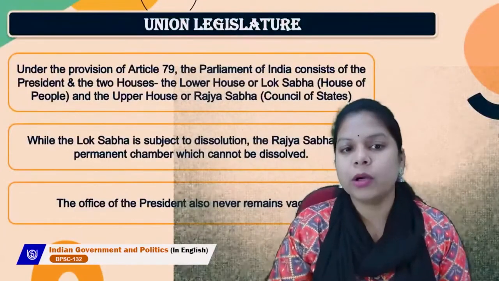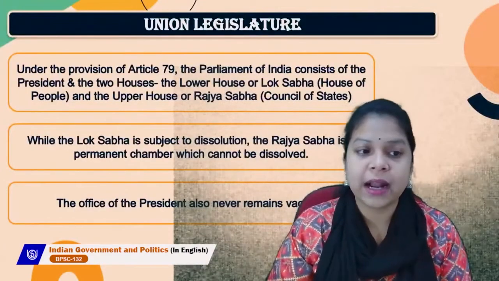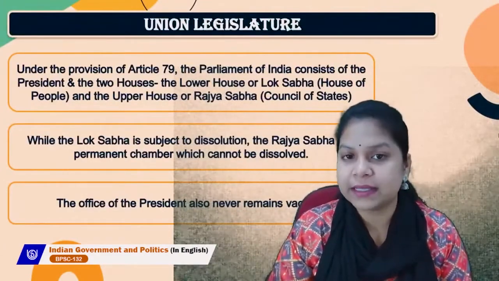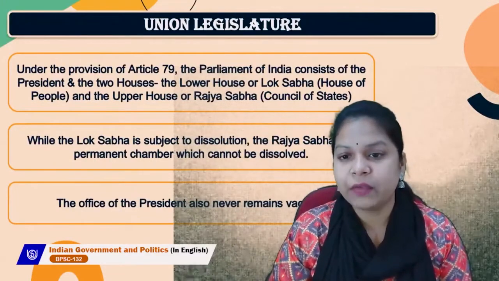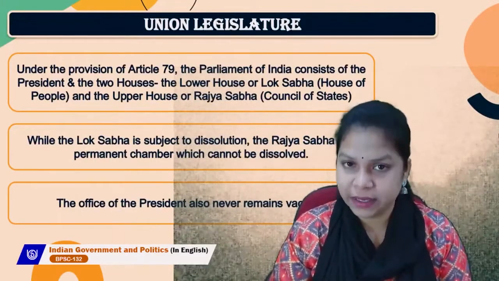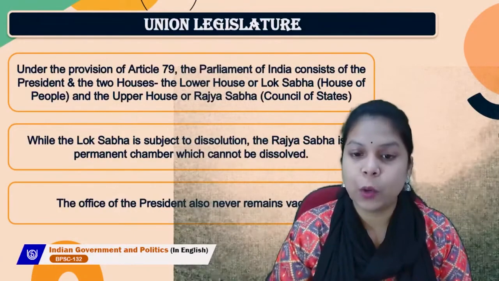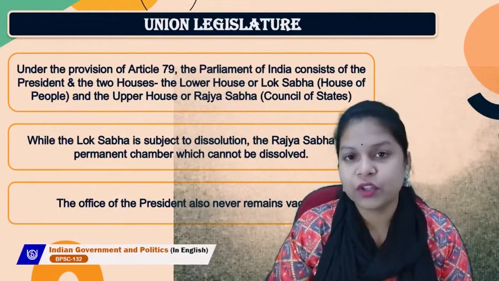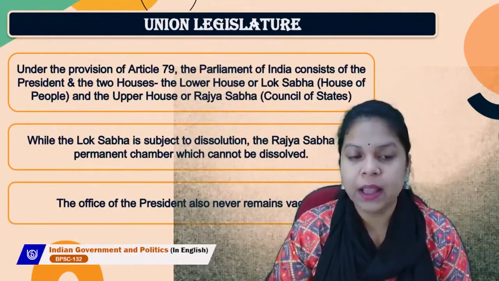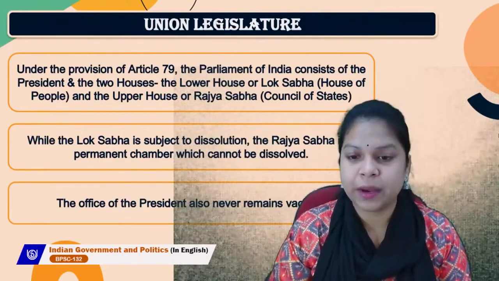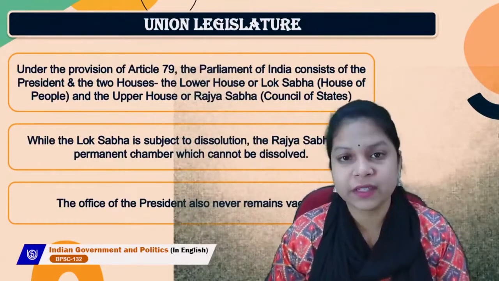So, let's talk about the union legislature. Under the provision of Article 79, the Parliament of India consists of the President and the two houses: the lower house or Lok Sabha, which is also known as House of People, and the upper house or Rajya Sabha, which is known as Council of States.